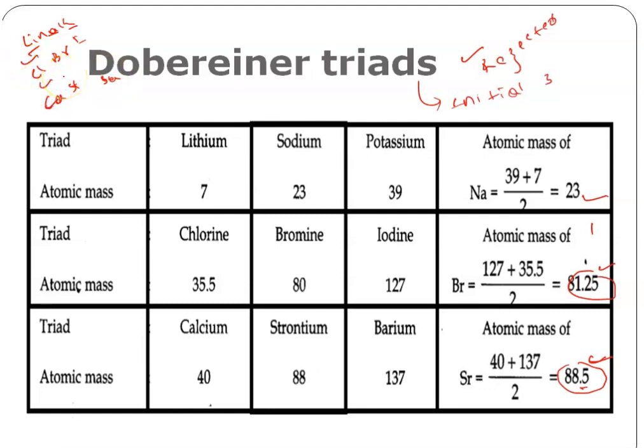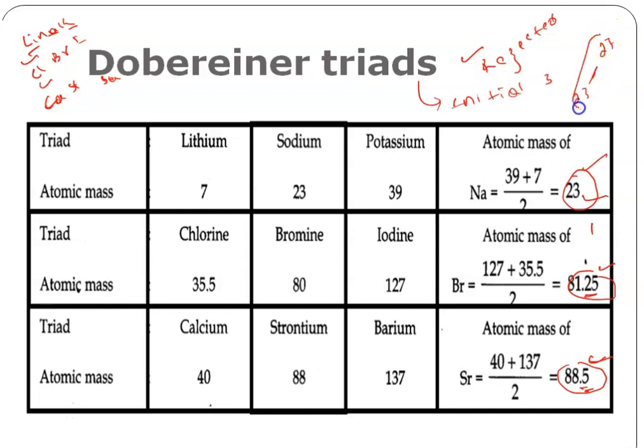For the remaining higher atomic mass elements and lower atomic mass elements, this law failed because the average atomic mass difference started becoming too high. Here we got a 1.25 difference, here we got a 0.5 difference. Like that we started getting too much difference. If the atomic mass was 23, we would get 27, like that.